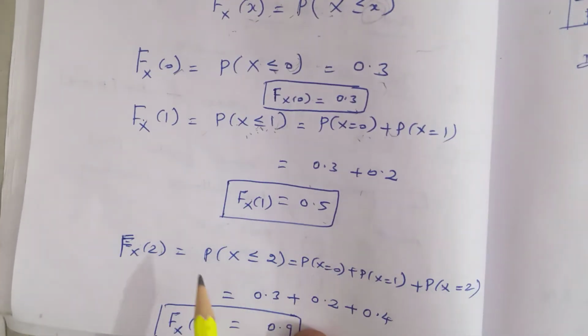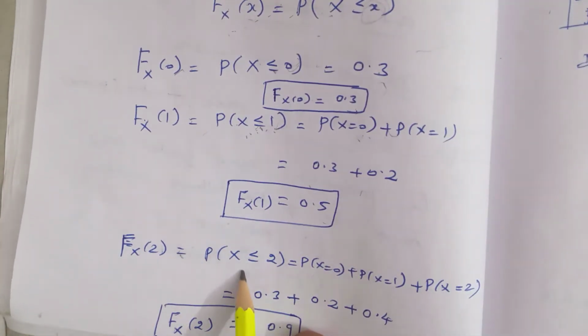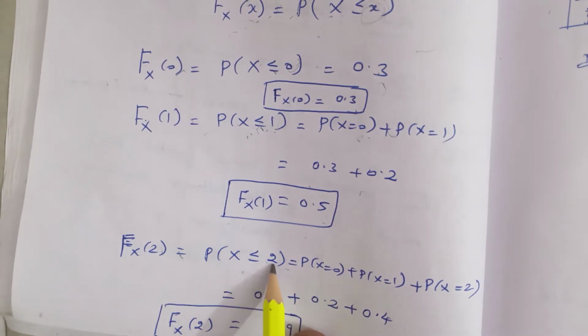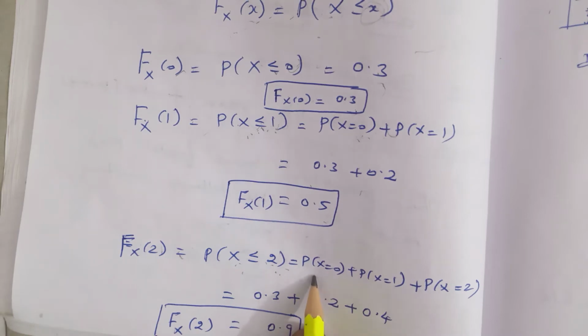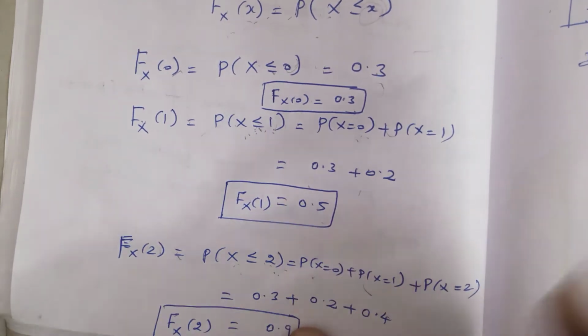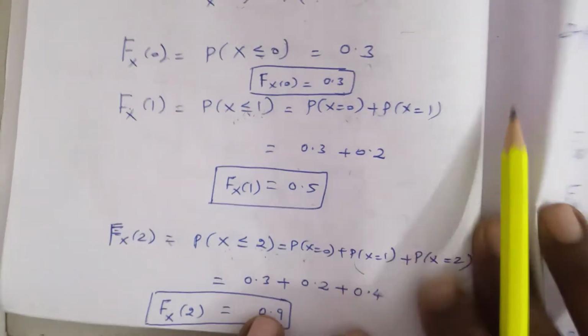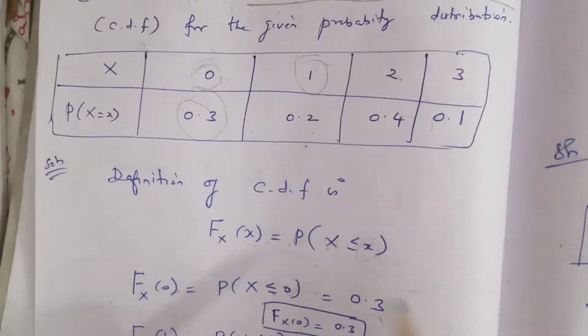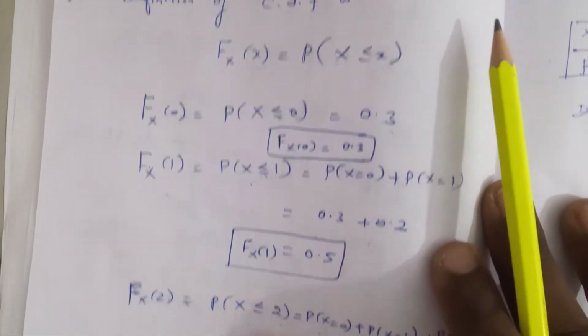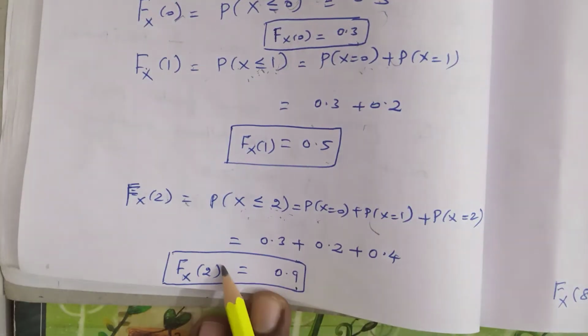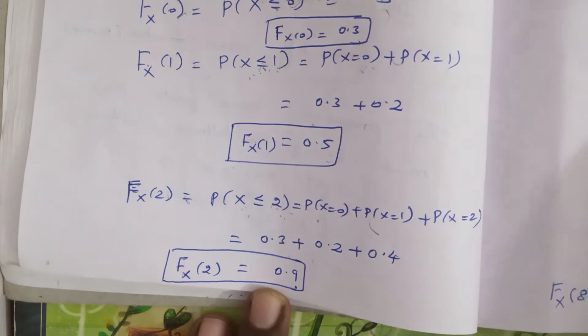Next one, F_X of 2 equal to probability of X less than or equal to 2. Less than or equal to 2 means we have to include 0, 1 and 2. So probability of X equal to 0, X equal to 1, X equal to 2, adding these three corresponding values, 0.3, 0.2 and 0.4. The value of F_X of 2 is 0.9.